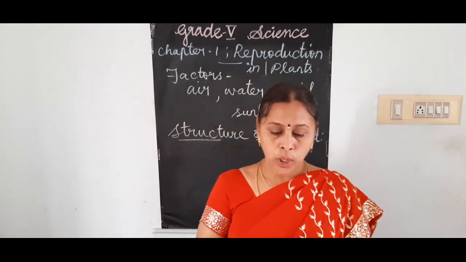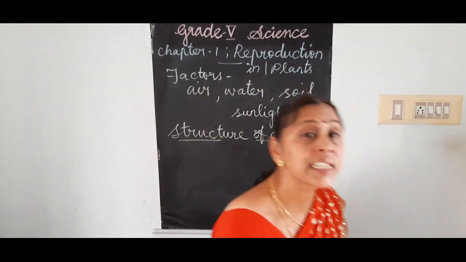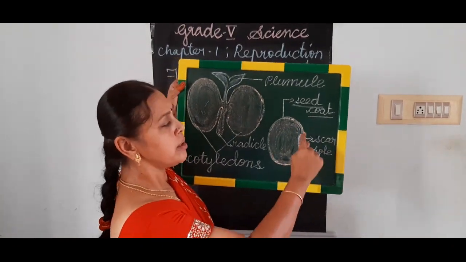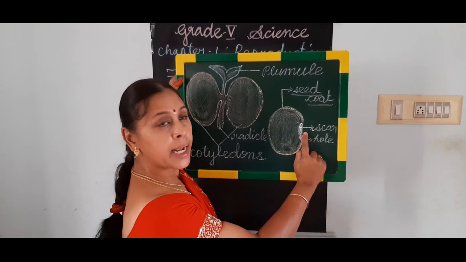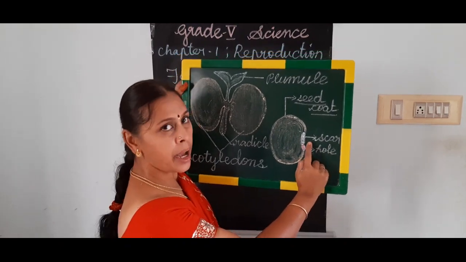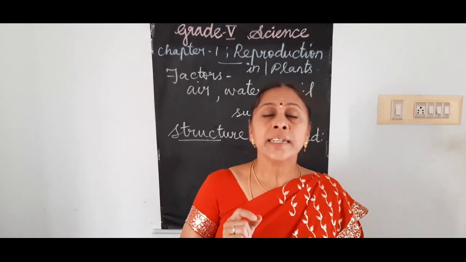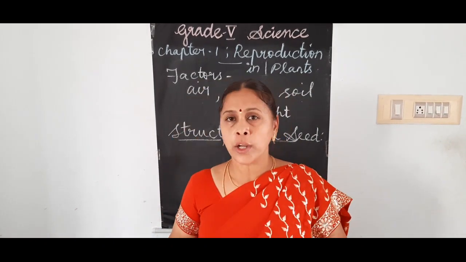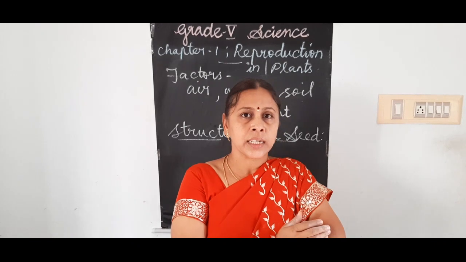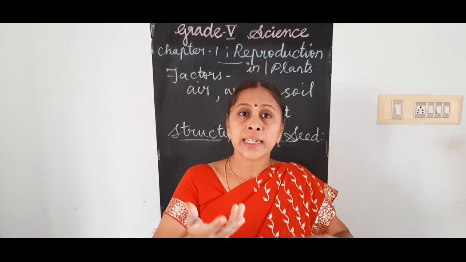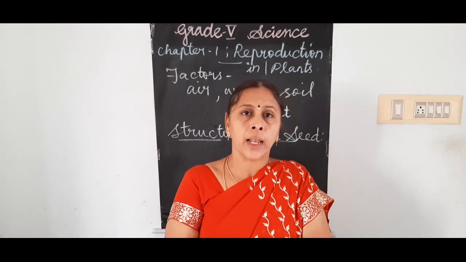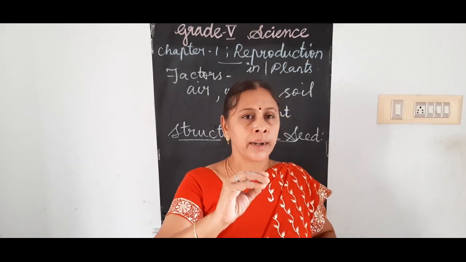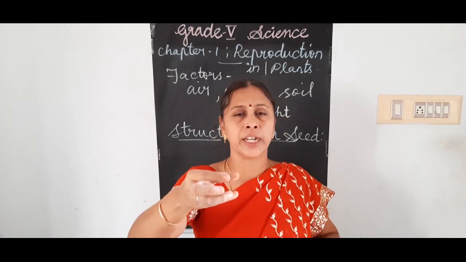Next, I showed in the diagram the scar. First, I showed you the seed coat. Next, I showed you that white color portion called the scar. Scar means what? Generally, if you fall down, you will get a scratch, you will get a wound, and after some time you get well. In that area, the skin will be differentiated from other parts.